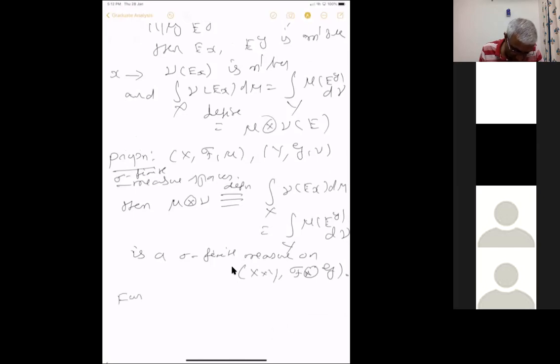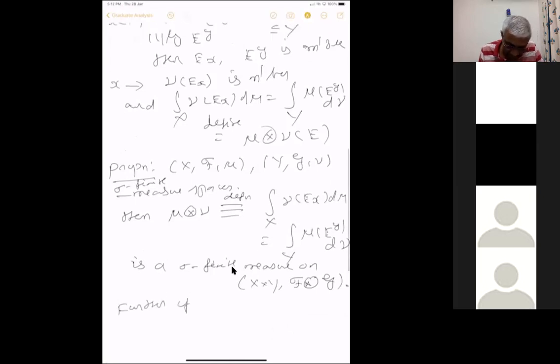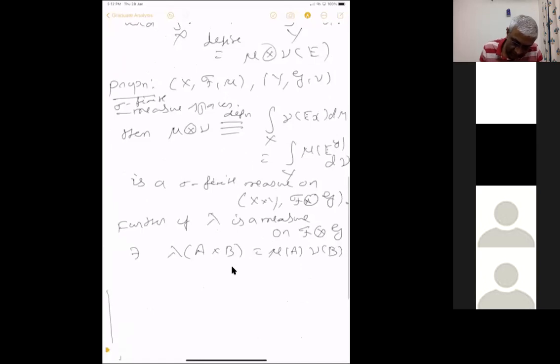Further, if lambda is a measure on this tensor sigma algebra, uniquely determined by this property, such that lambda of A cross B equals mu of A times nu of B for all A in script F and B in script G, then lambda equals mu tensor nu.